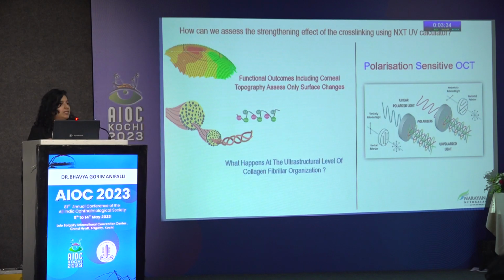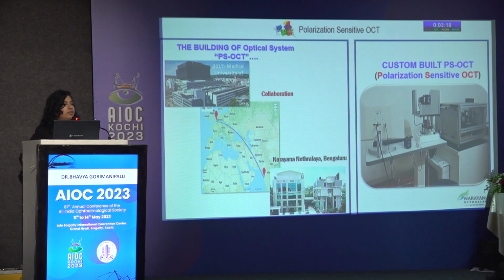PS-OCT is a functional extension of OCT, which not only looks at how the light behaves with the tissue, it also looks at how polarized light interacts with the corneal tissue. This is our in-house built PS-OCT, which we built in association with the University of Vienna, and it has the capacity for in vivo imaging in humans.